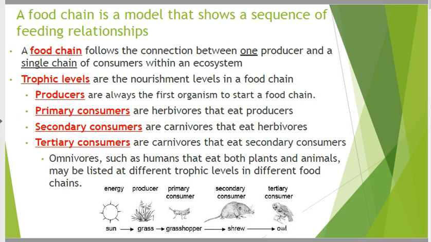But we're going to look at food chains and food webs. All right. A food chain is very simple. It's one single occurrence of who eats who. It follows the connection between one producer and a single chain of events that happens. And through those events, we call them trophic levels. Every level, a different organism eats a different organism.